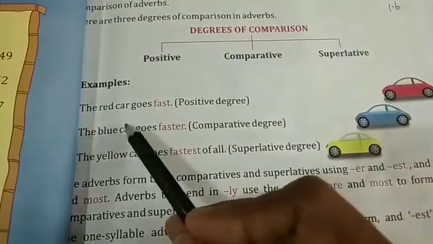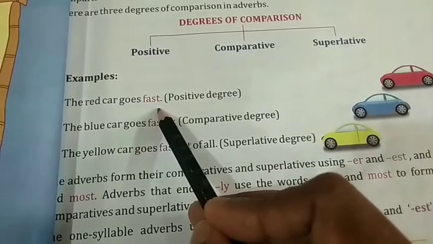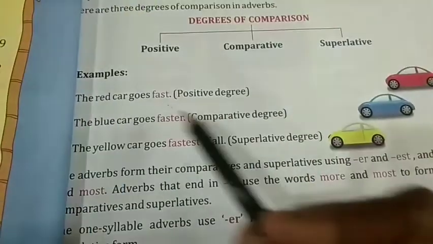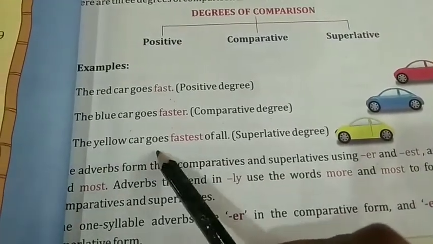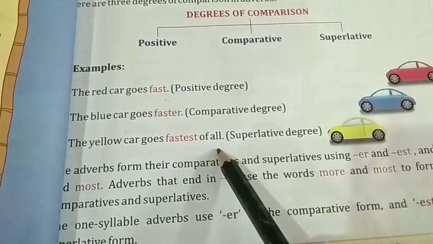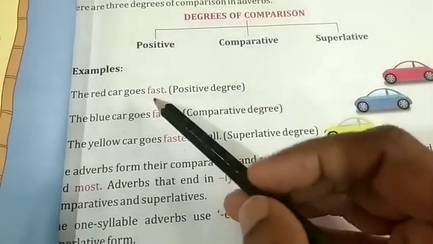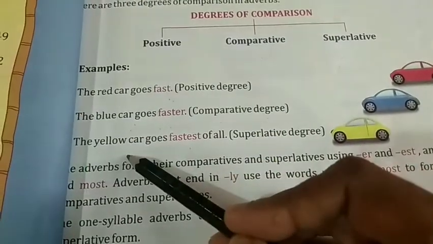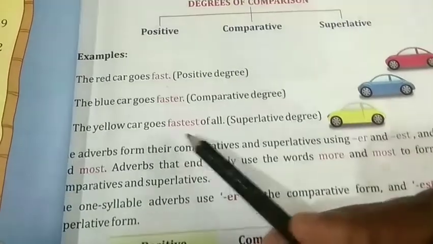See the example, the red car goes fast. It is in positive degree. The fast is in positive degree. The blue car goes faster. Comparative degree. Comparison between red and blue car. Next, the yellow car goes fastest of all and it is in superlative degree. Comparison with more than 2 things, red, blue and yellow. So, it is in superlative degree.